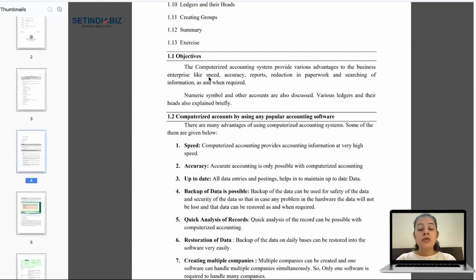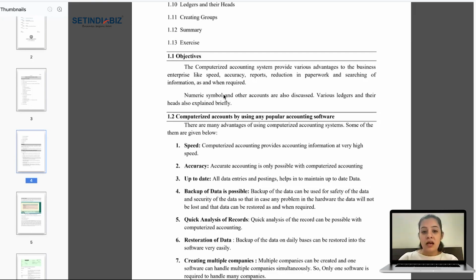Now we will talk about why we are switching from manual accounting to computerized accounting. What are the benefits of computerized accounting? What are the objectives of computerized accounting? Why over time did we switch to computerized accounting? Obviously, we know when we are talking about computers, right? Everything is done with speed and accuracy.